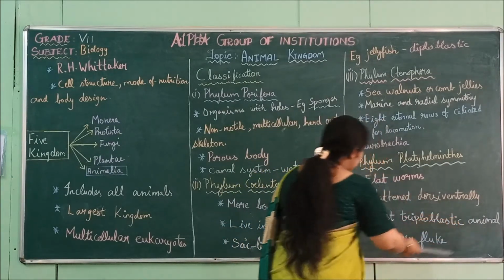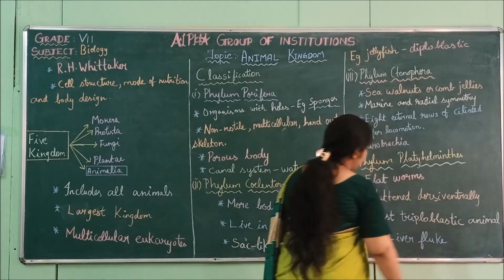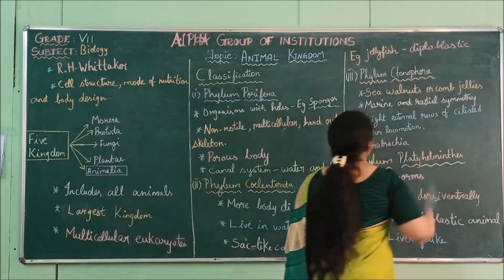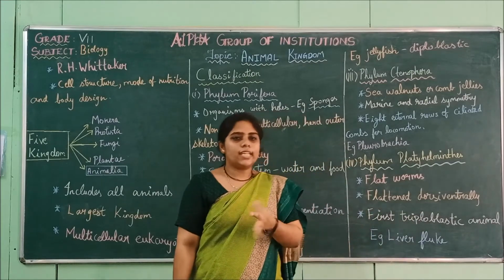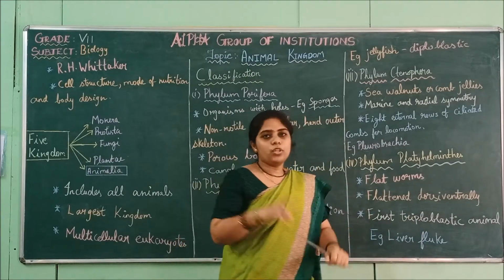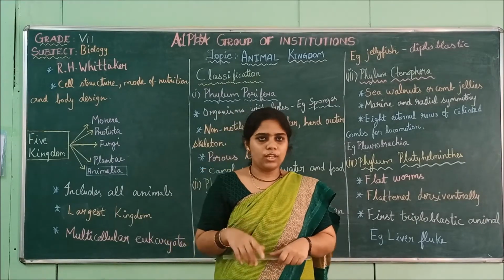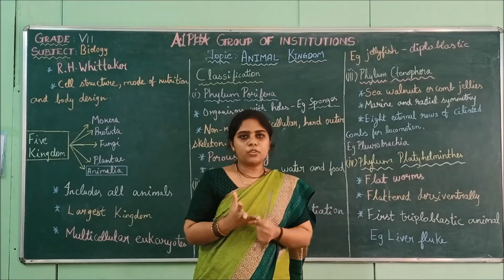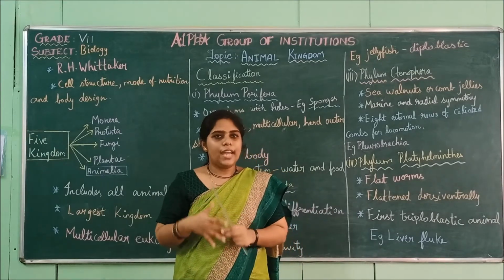Then they are the first triploblastic animal. Here we saw diploblastic for Porifera, but here triplo, 3 layers. There only 2 layers are present, ectoderm and endoderm, but here 3 layers will be present: the ectoderm, in the middle the mesoderm, and the endoderm.